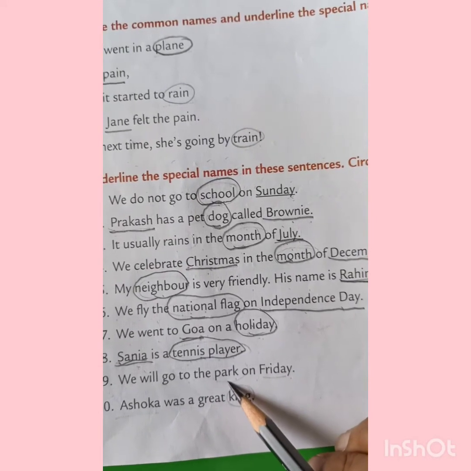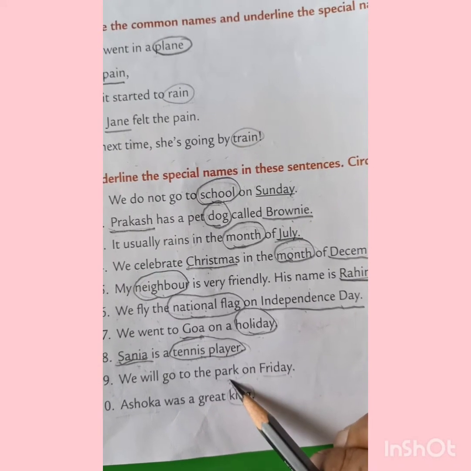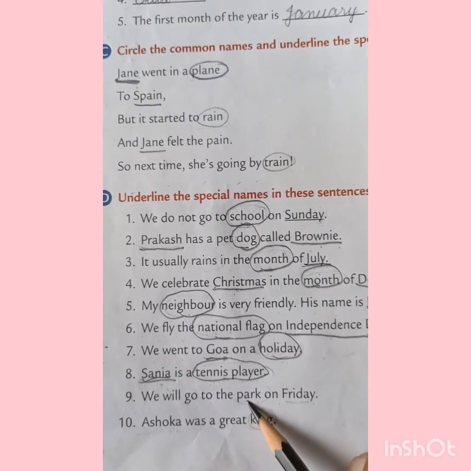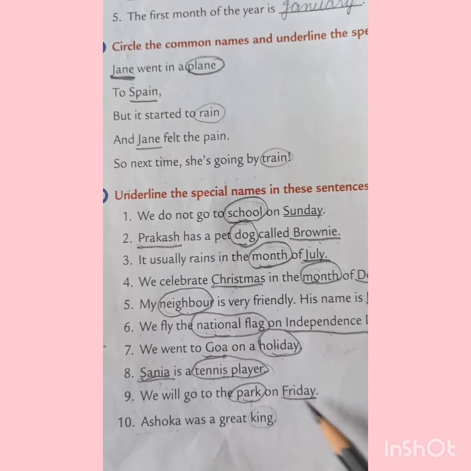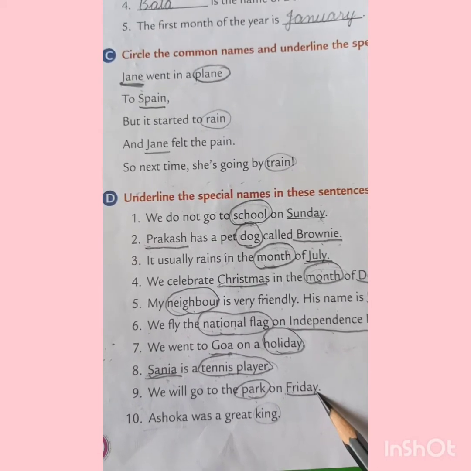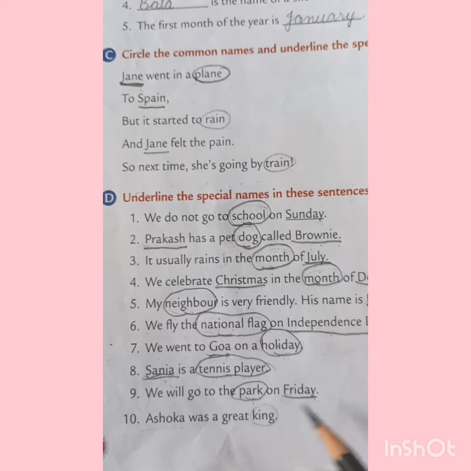Park is a name of a place, right? But park may be any. There is no particular name of the park. So it's a common noun. Again, it's a name of the days, right? So it's a special name.